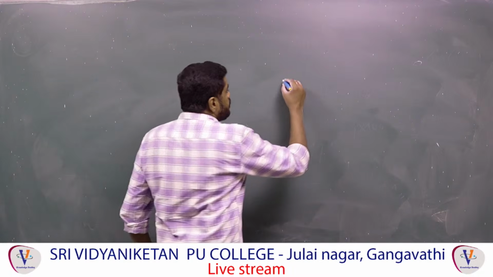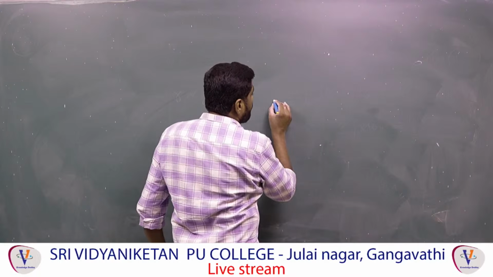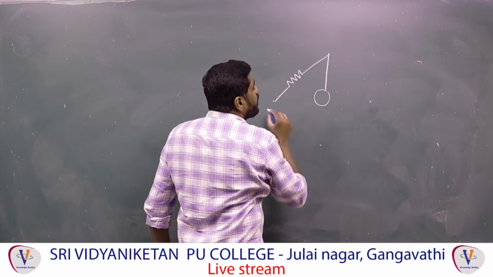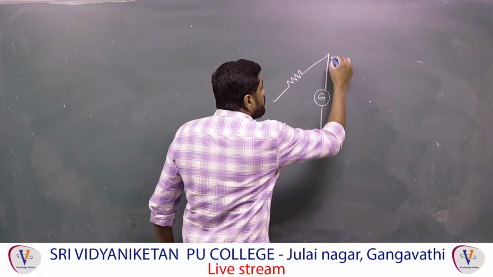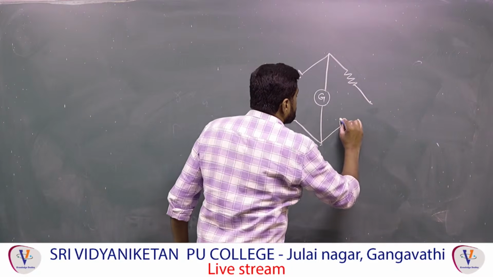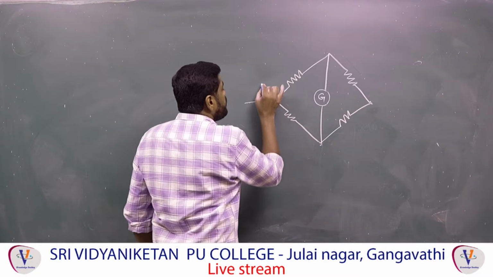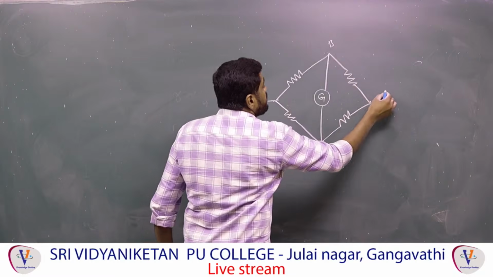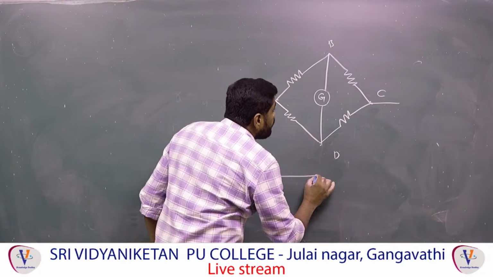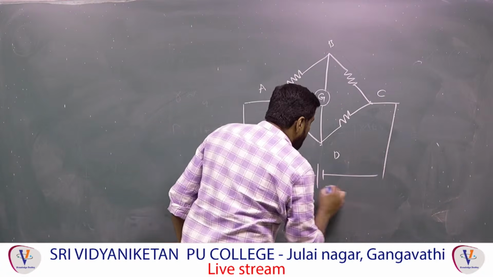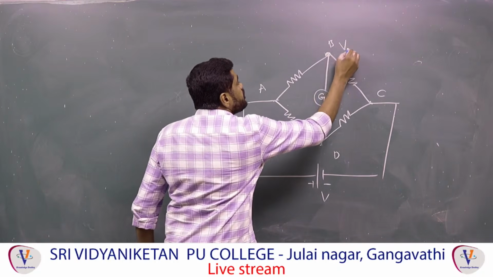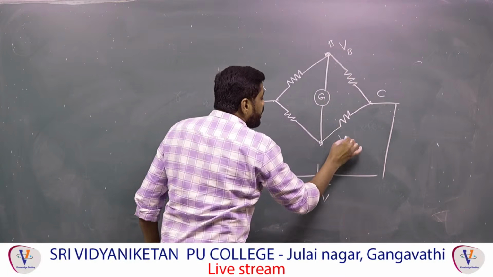One thing you keep in mind. For example, this is a galvanometer with resistance G. This is A, this is B, this is C, and this is D. Between A and C we are connecting a battery, say of voltage V. The potential at B is VB, and at D is, for example, VD.